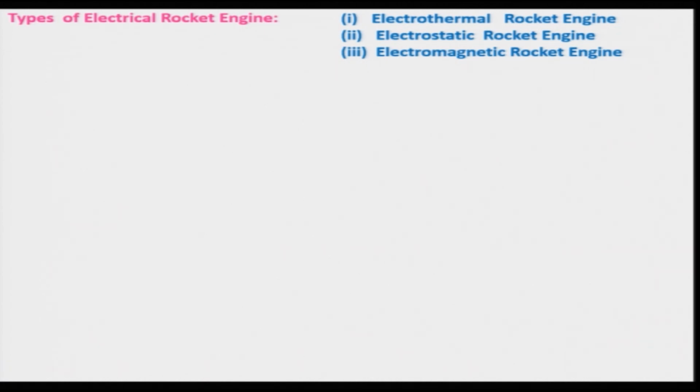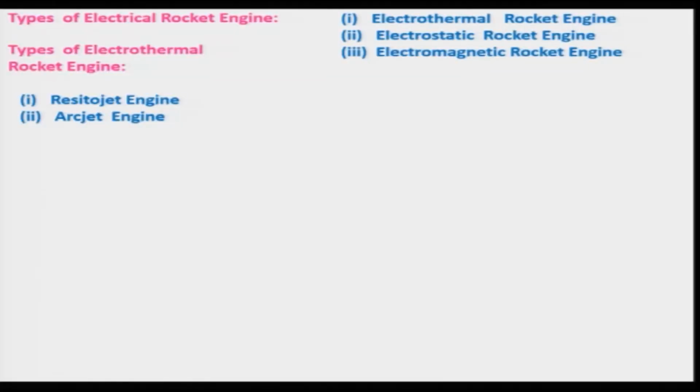In the case of the electrothermal rocket engine, basically the electrical energy is utilized to generate heat, which is transferred to the propellant to obtain thrust by expanding the gas in a typical rocket nozzle. The electrothermal rocket engine is again divided into two categories: one is the Regenerative Jet Engine, the other is the arc jet engine.